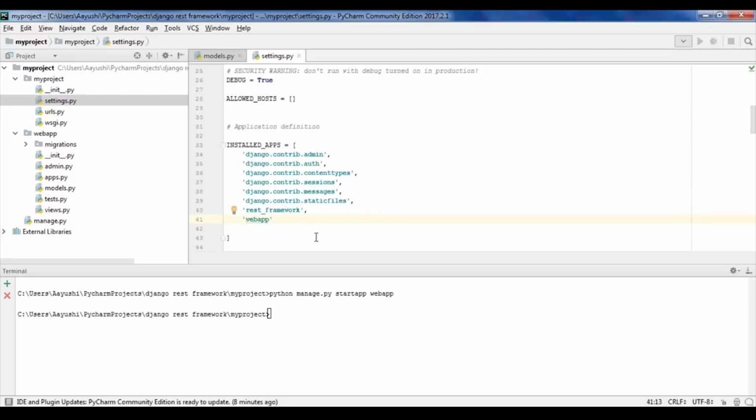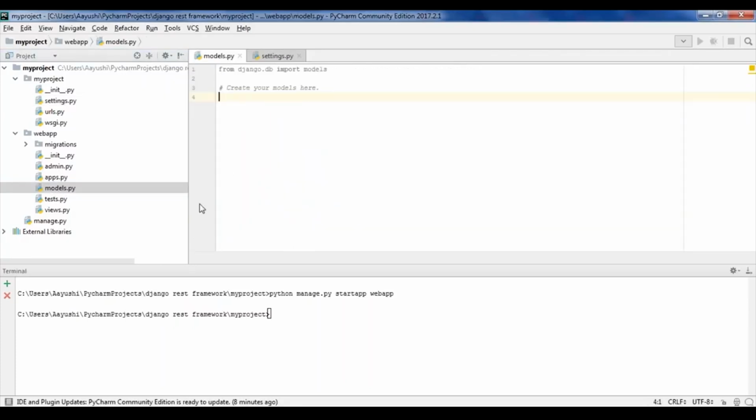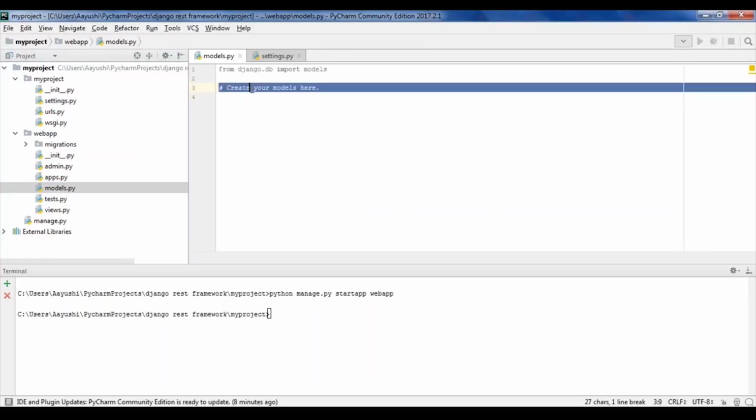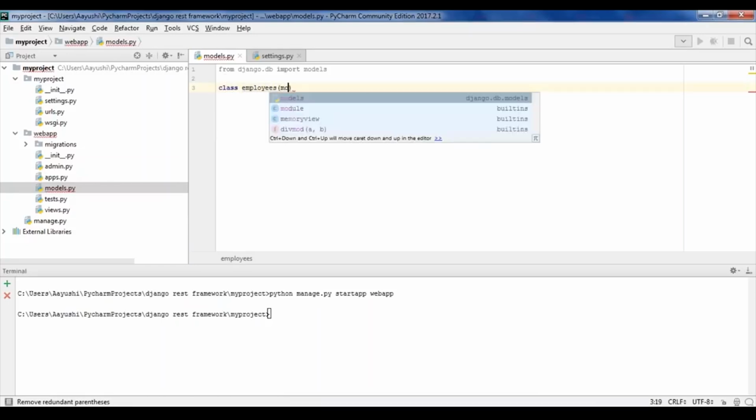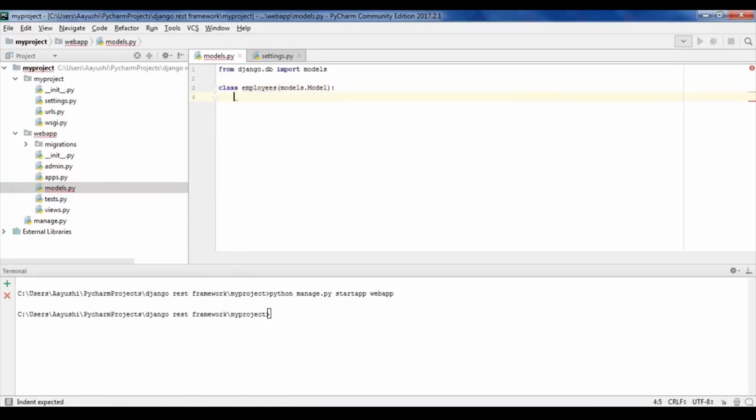Once my project settings are configured, I'll go to my application and then to my models. Here I'll be creating a model, or you can say database, where you'll feed in all the necessary details of the employee. So here I'll create my first model. I don't need this. So I'll create a class over here, class Employees, models.Model. Let me fill in some details for the employee class. Let's say the first name of the employee, the last name, or some employee ID. So let me feed in some details to it.